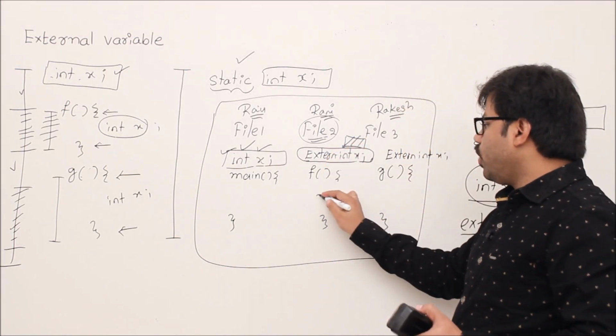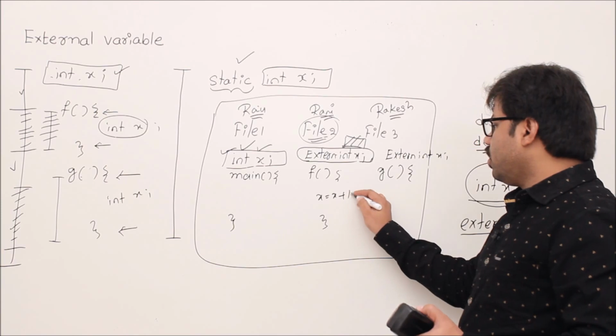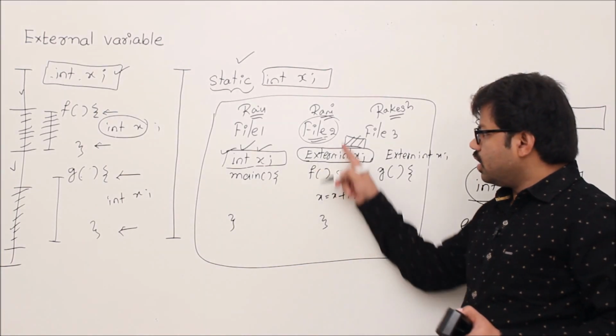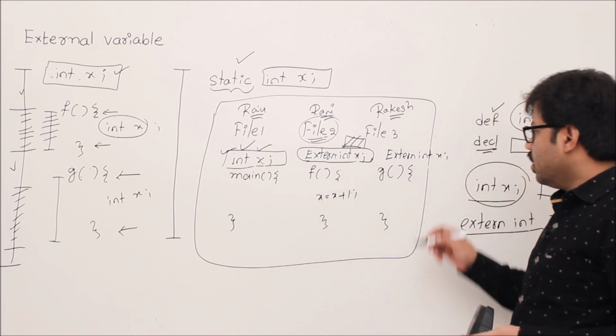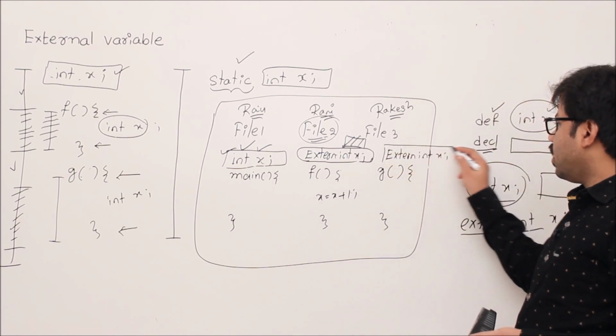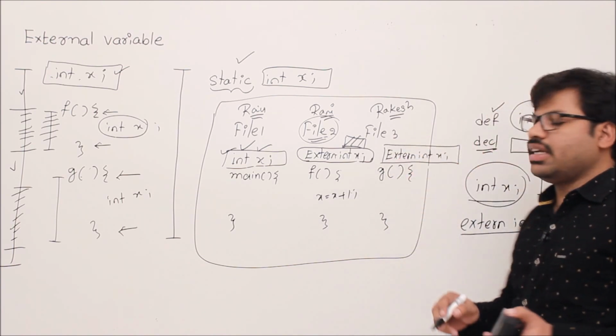Now if you do x equal to x plus 1 or whatever, then this program will be correct. You will not get any error. Understand? Similarly, Rakesh also should specify extern int x.